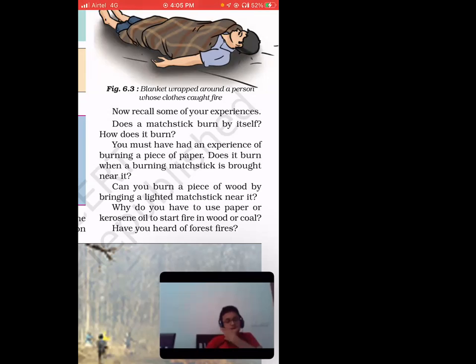But sometimes in a forest, for example, I just burned garbage in a small area near a tree. Sometimes the tree catches fire, and as I already told you, trees are closely spaced. They are not far away. So from one tree it goes to another tree, then another, and somehow the entire forest catches fire. So that's how a forest fire happens. There are two reasons: one is human-made, and the other one is natural fire.